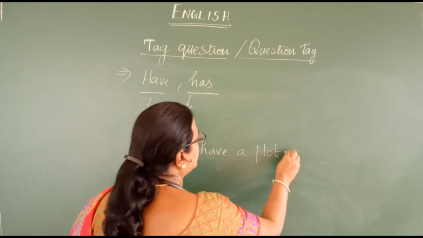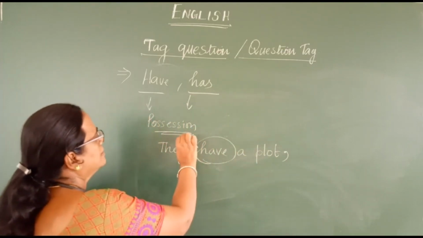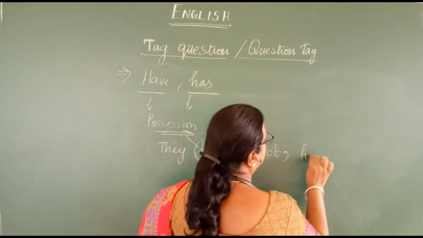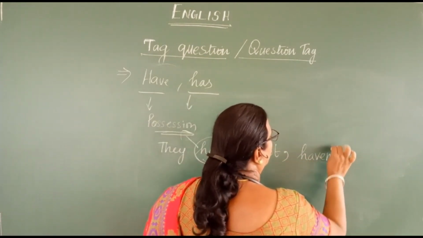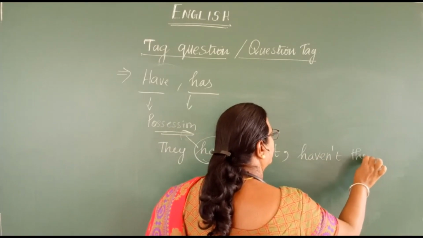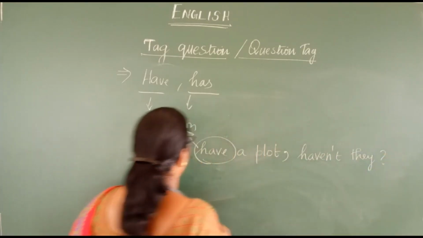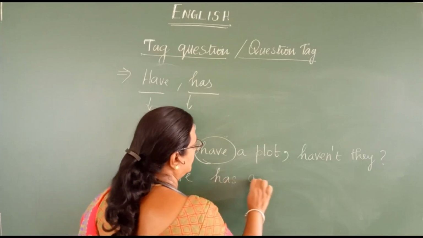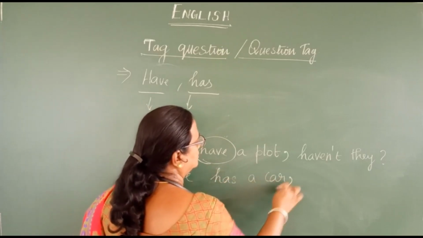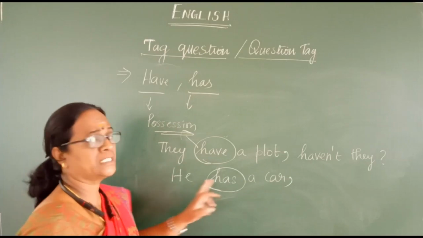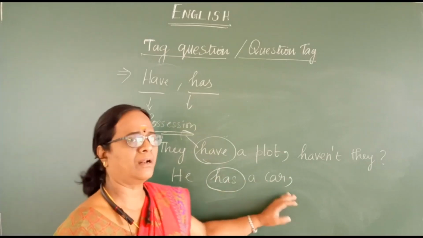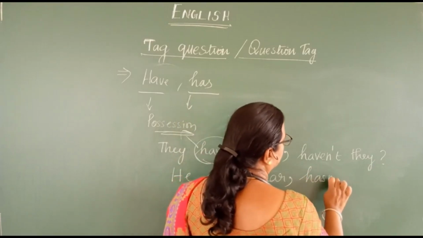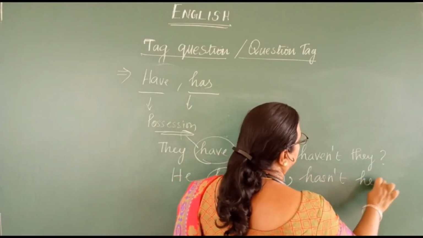In this sentence, this have is speaking for possession. Then you have to make the question tag like haven't they? He has a car. That means he possesses a car. He has a car on his own. For that also, you have to make the question tag hasn't he.